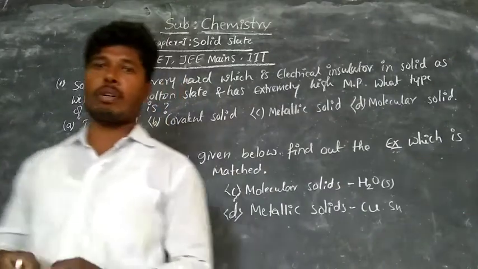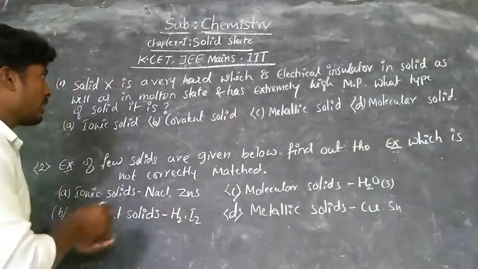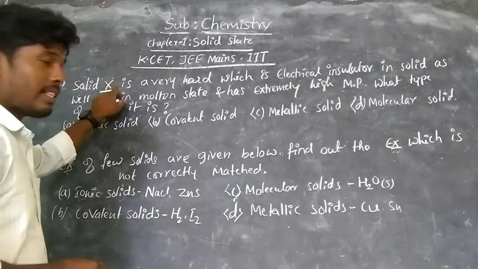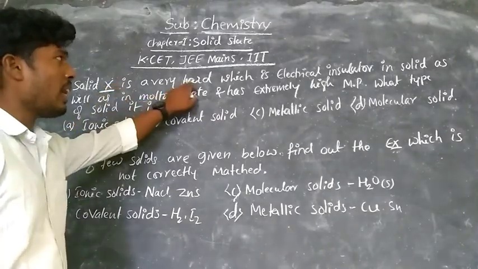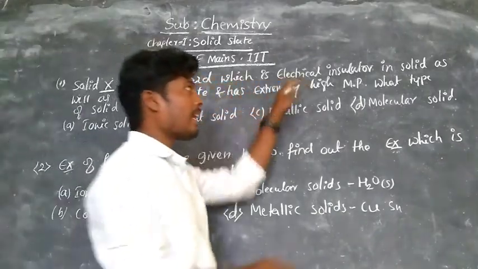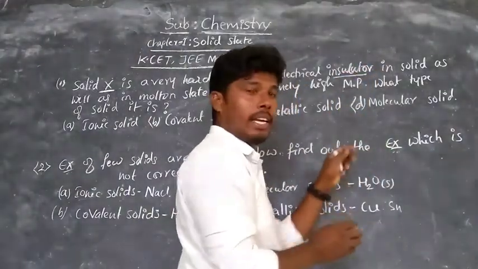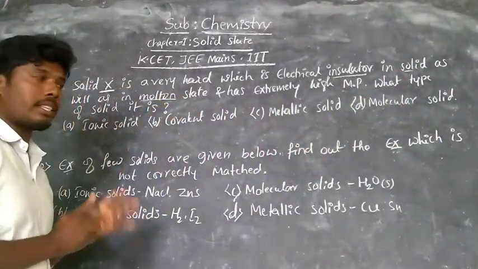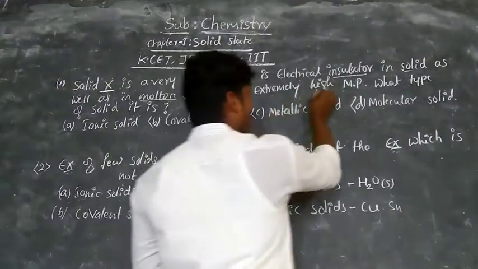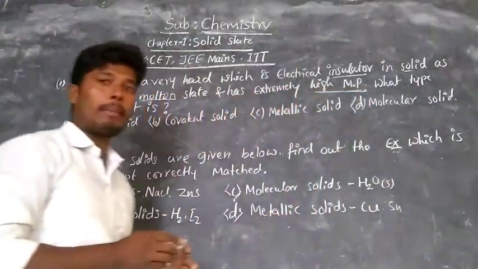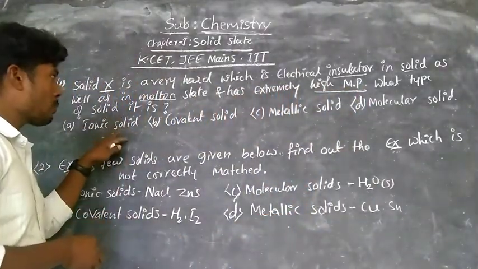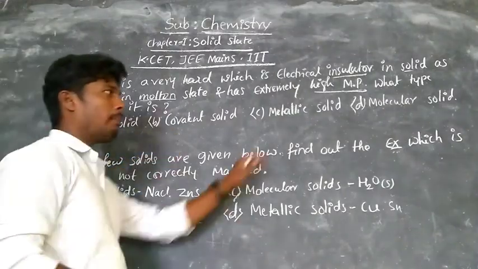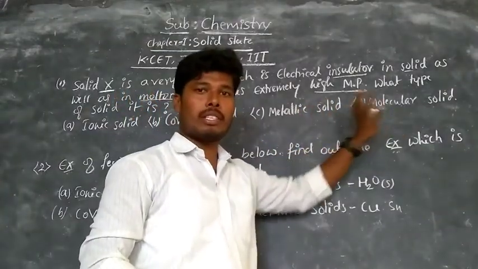So observe here, what they are saying. A substance X is given. This substance is very hard and electrically insulated, which is insulated in both solid as well as molten state, and it has extremely high melting point. Then we have to find what type of solid it is. They given four options here: ionic solid, covalent solid, metallic solids and molecular solids. These are the four options.